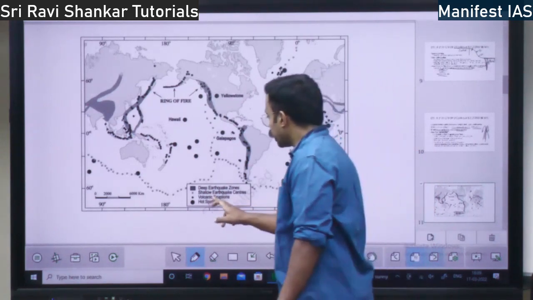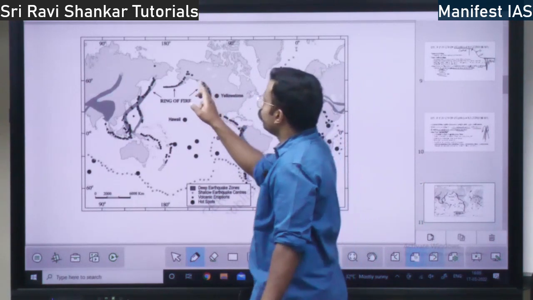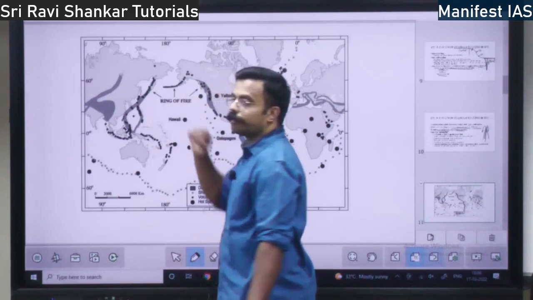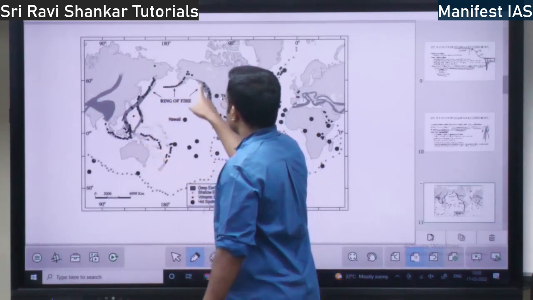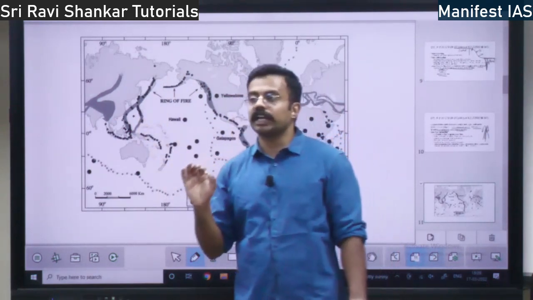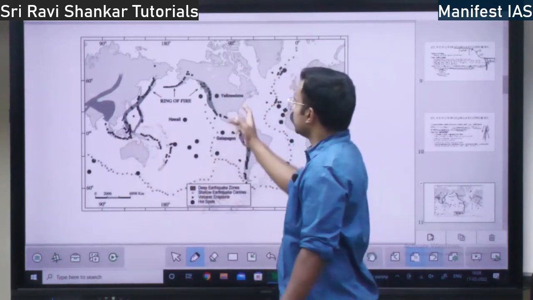Then you have volcanic eruptions. Whatever the black small dots you are seeing, this is called the Pacific Ring of Fire. This forms like a ring, right? This entire thing, black dots. So this ring is called the Pacific Ring of Fire. There will be fire, meaning volcanic fire will be there.